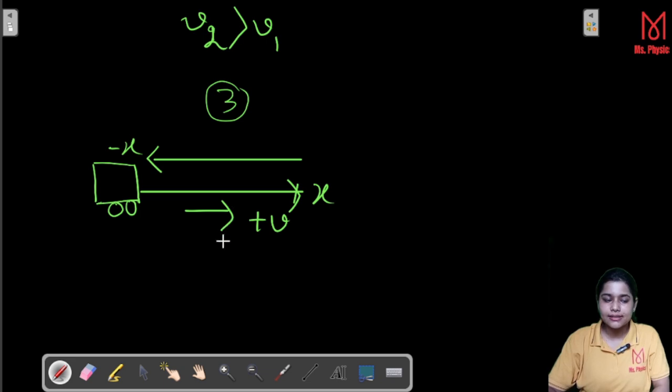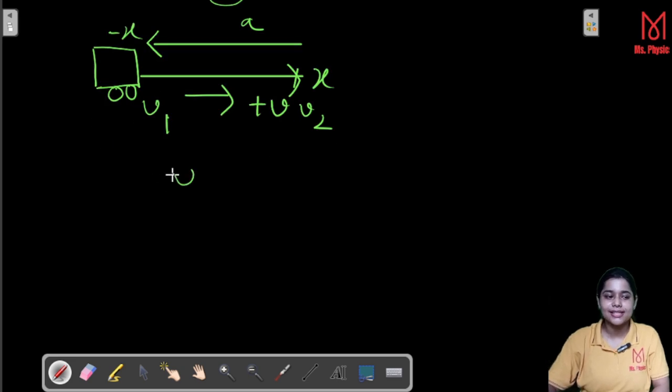So here the acceleration and velocity both act in opposite directions. Due to that, though velocity changes from v1 to v2, here ultimately v1 is greater